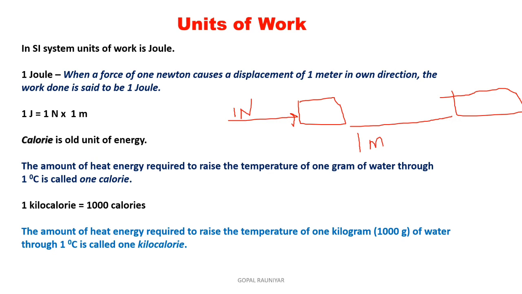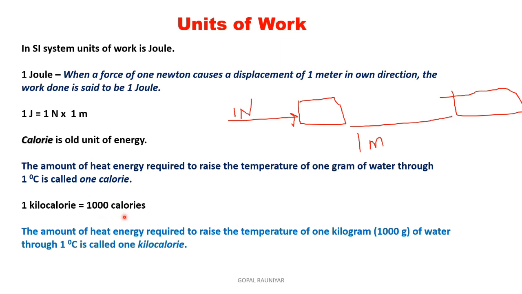Now, calorie. Calorie is the old unit of energy. And how can you define 1 calorie? If we heat 1 gram of water, and its temperature rises by 1 degree Celsius, so we can say the energy consumed is 1 calorie. And similarly 1 kilocalorie is equal to 1000 calorie. Likewise 1 kilogram is equal to 1000 gram, 1 kiloliter is equal to 1000 liter, 1 kilometer is equal to 1000 meters. Similarly 1 kilocalorie is equal to 1000 calorie.